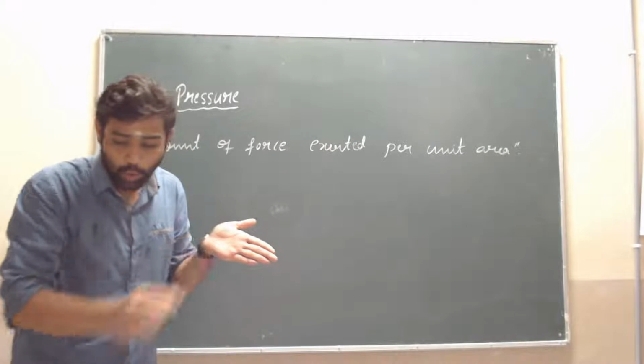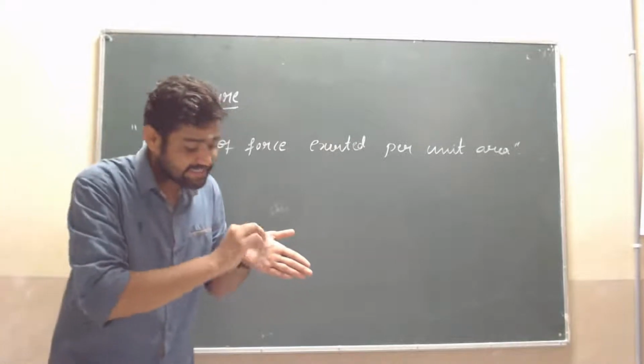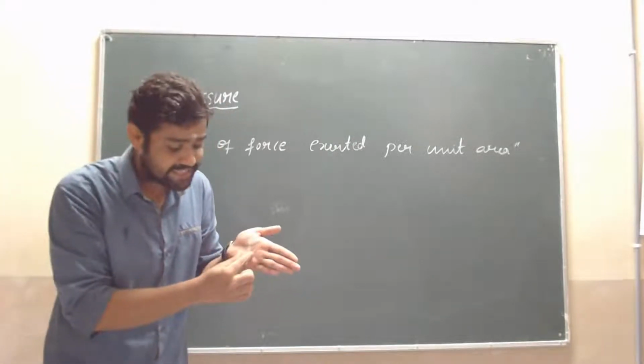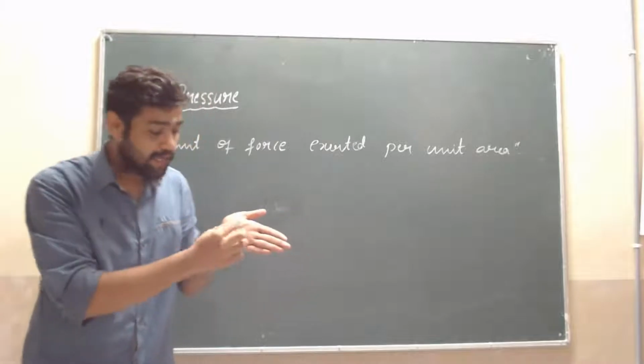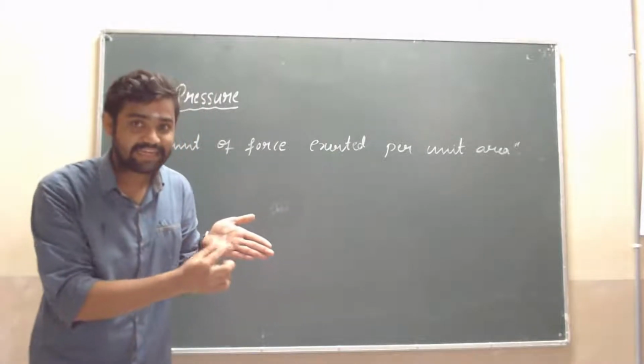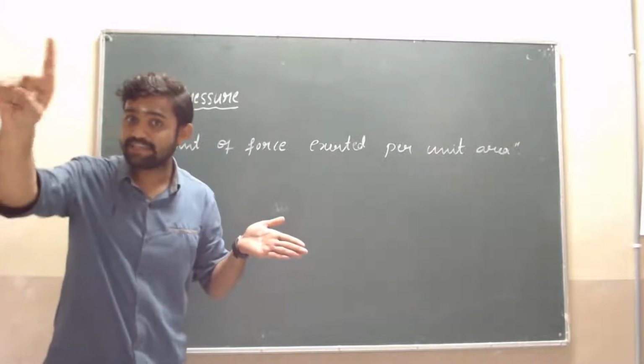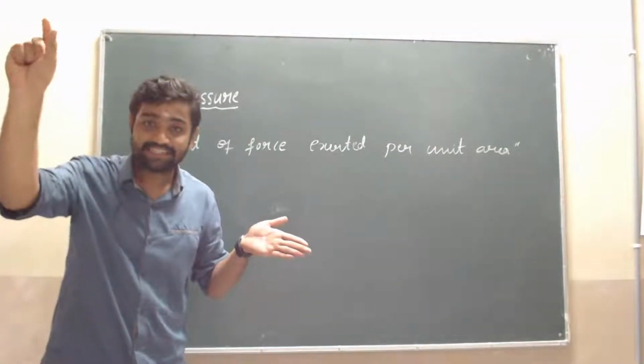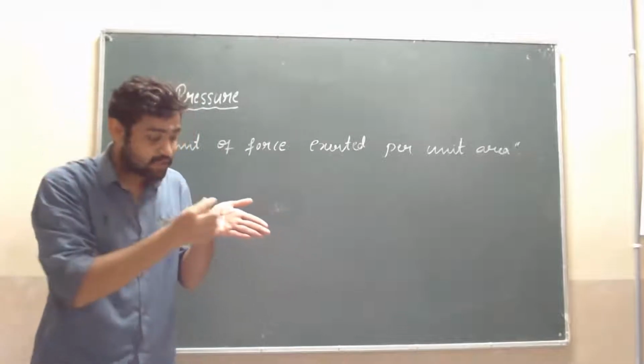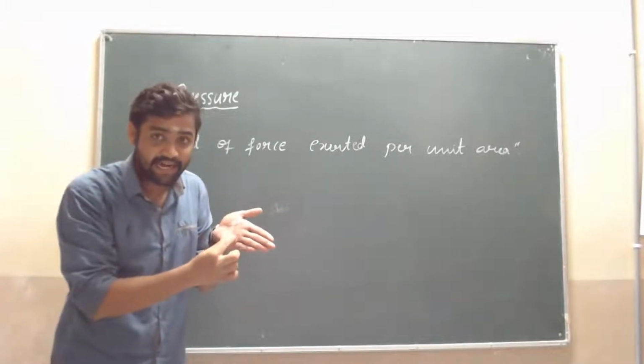After some time only this area, see here, became red in color. Only this area, out of the total hand, becomes red in color. What does that show? That is force exerted by the teacher or that stick applied only in this area.